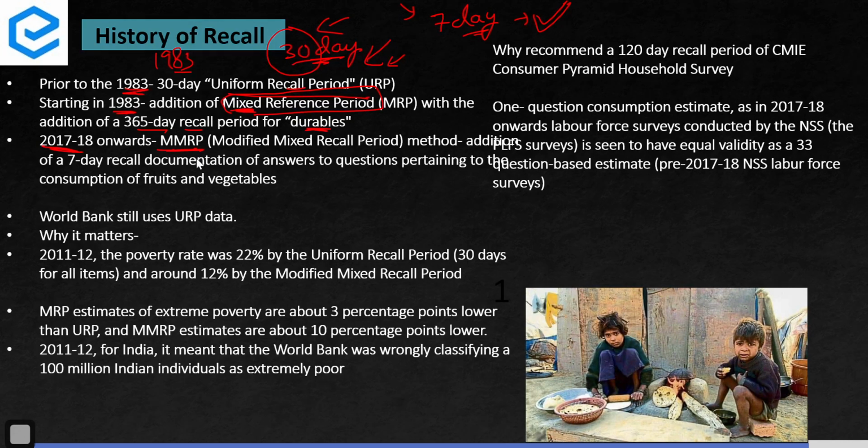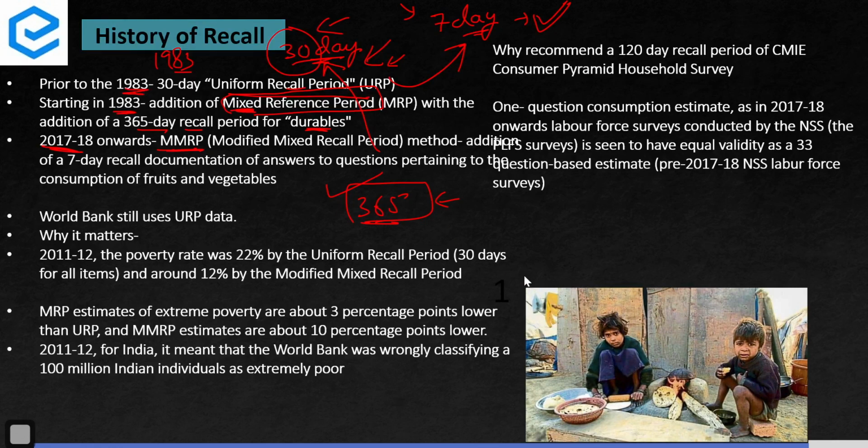It has been using this data, and you know what impact it has caused? Just the statistical difference is that if we are asking people to remember items they consumed, even perishables, over 365 days, nobody will be able to tell. We won't be able to tell if we ate that vegetable one year back or not. Even 30 days is also tough to tell, but 7 days is very easy to tell.